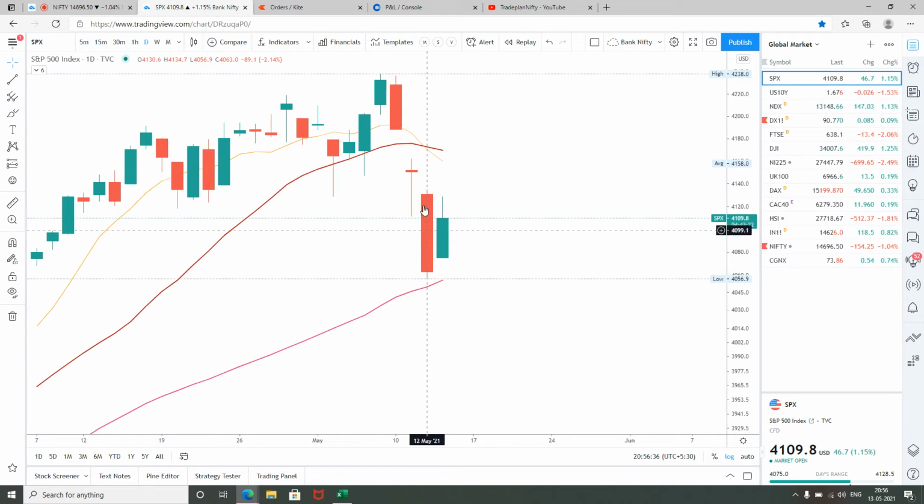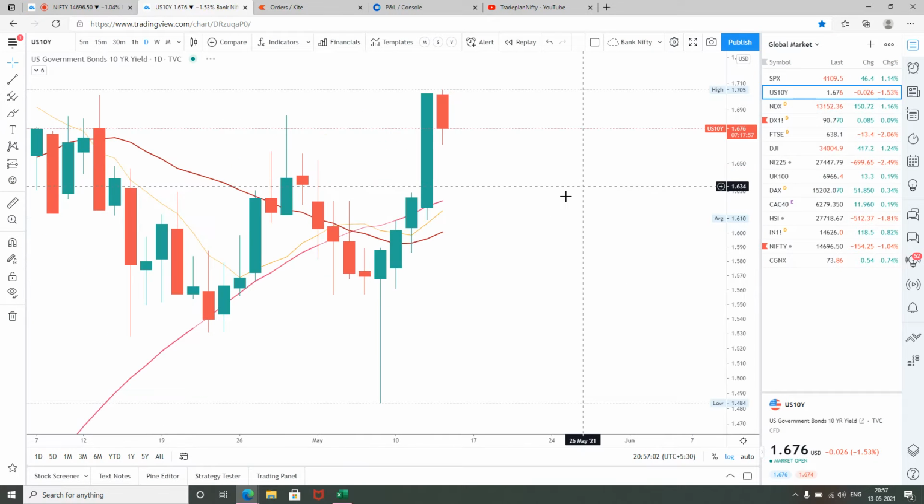So this trading session, S&P 500 continued the downward direction, took a support at 50 bar moving average and started moving up. So this is a kind of a reversal what we are seeing on S&P 500. But we just need to see on closing basis where S&P 500 is closing. But one thing is for sure that S&P 500 has taken a support at 50 bar moving average.